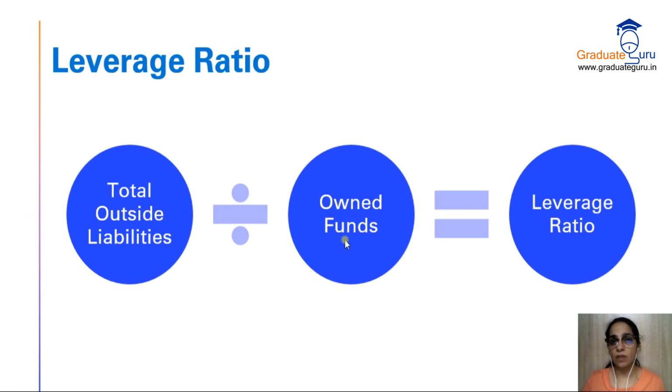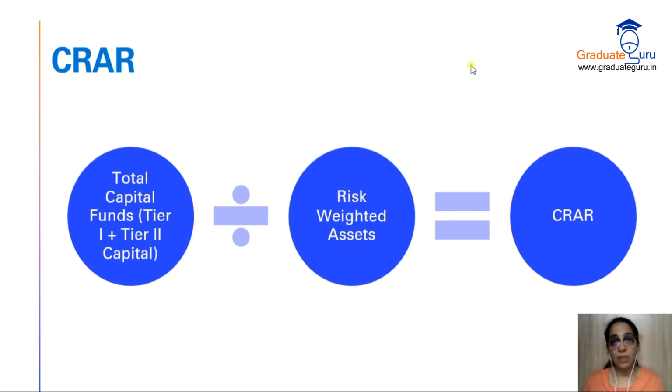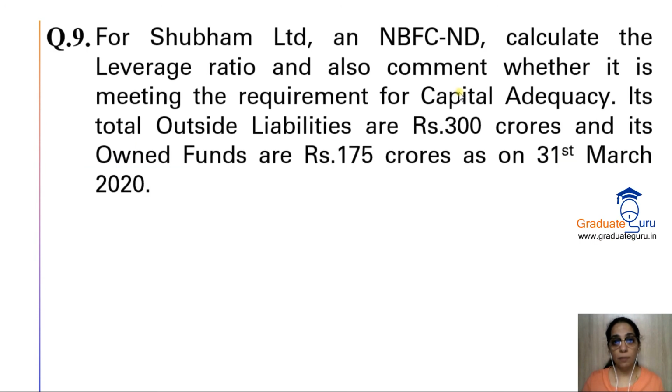Own funds में reserves and all comes, and even you have to subtract your losses. So you divide it by own funds and that gives you your leverage ratio. And what did we see? Leverage ratio has to be at least 7:1. They have to maintain a leverage ratio of 7:1. So now let's do a sum based on that before we go to CRAR calculation.